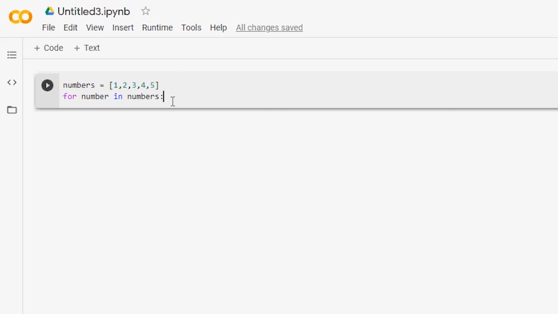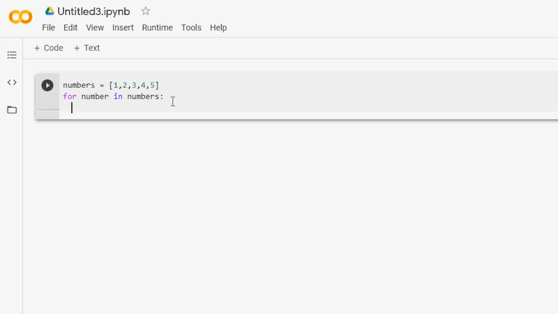It already indents the next line if we click enter. So let's write our print function, and in our parentheses we're going to write our number plus 2, because we want to add 2 to each number in the numbers list. And let's close those parentheses.